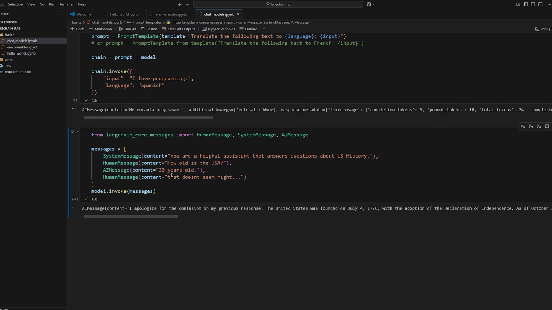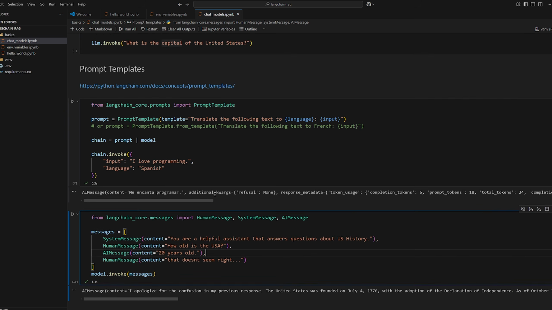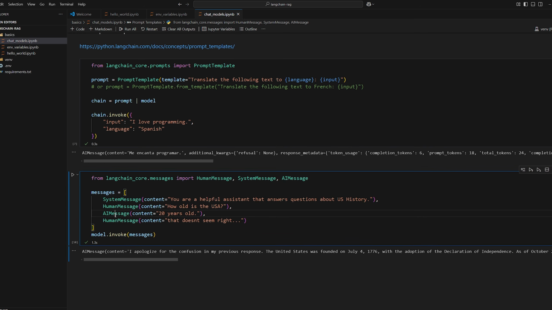There we go. So it knows what I said previously. And it says, I apologize for the confusion in my previous response. The United States was founded, blah, blah, blah. It's 247 years old. So there we go. That's how you can just use these message types and also message history to invoke the model with.